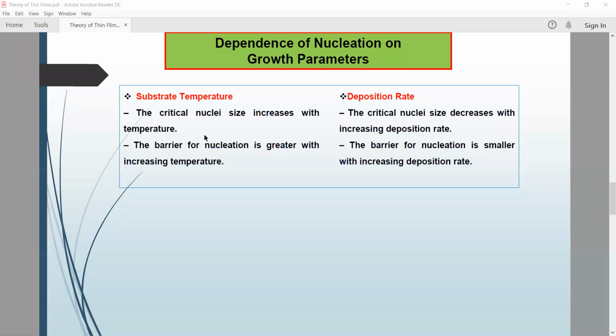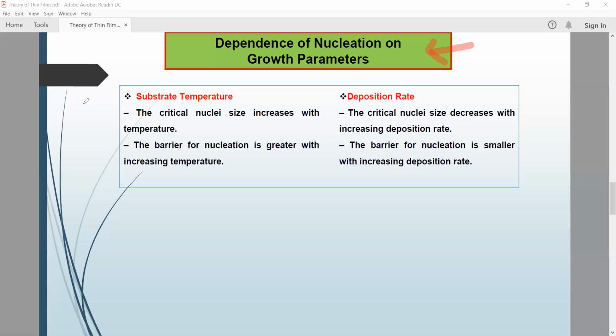Before going to discuss that point, we will focus on the dependence of nucleation on growth parameters. Okay, so during the process of nucleation, or during the growth of that nucleation of external material onto the surface of the substrate, the substrate temperature and deposition rate are very important key points. Very important parameters. Regarding substrate temperature, the critical nuclei size increases with temperature.